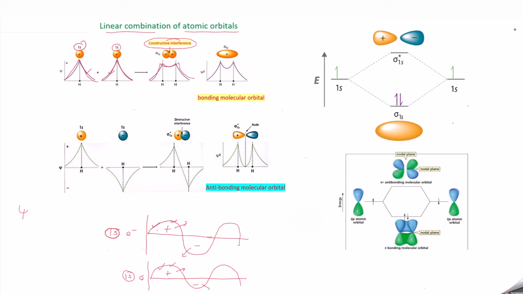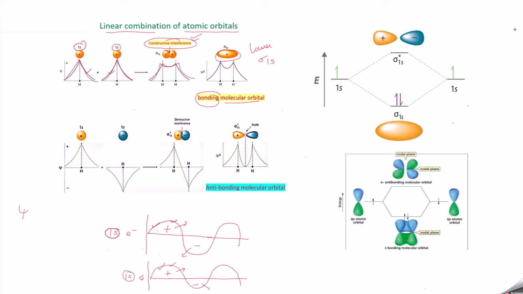Because they get added up, because they are in phase, that is what we call constructive interference, and you will be getting a molecular orbital. This molecular orbital has lower energy compared to the atomic orbitals, and so it is called a bonding molecular orbital, and it is represented as sigma 1s. And sigma 1s has lower energy, which is mainly due to the constructive interference.